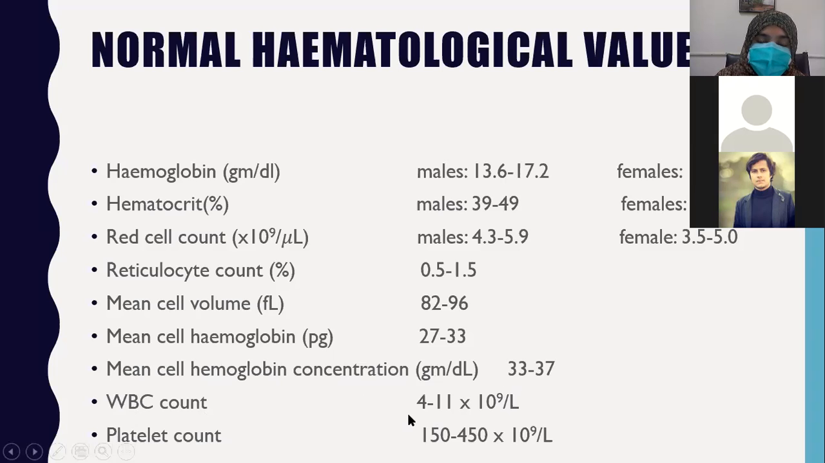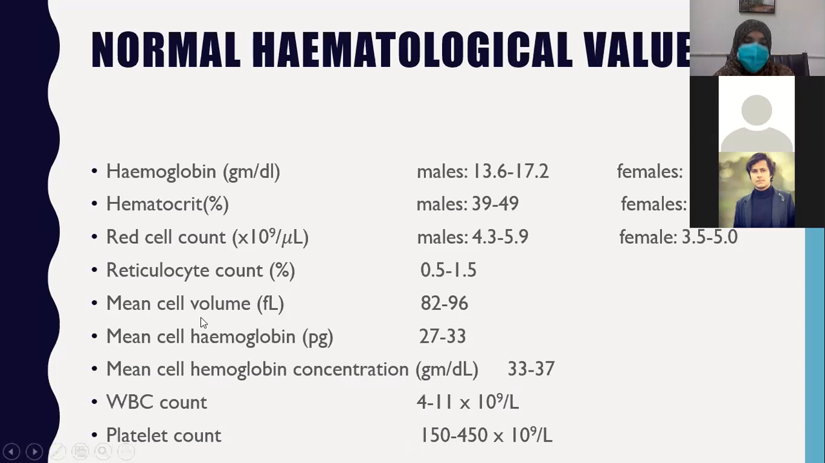WBC count normal is 4 to 11 into 10 to the power 9 per liter, and platelet count is 150 to 450. This is very easy to memorize. In dengue season, everybody memorizes this platelet count. That is 150 to 450 into 10 to the power 9 per liter. WBC count is also easy. Normally it's 4 to 11. The range is between 4 to 11 into 10 to the power 9 per liter.